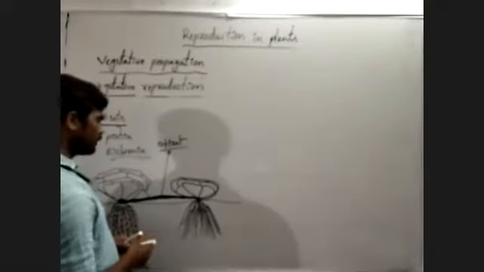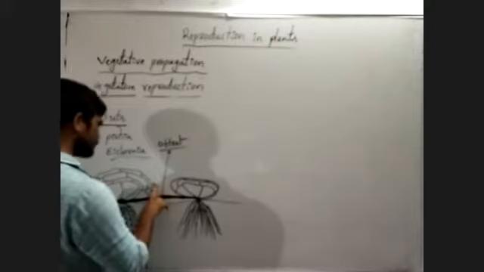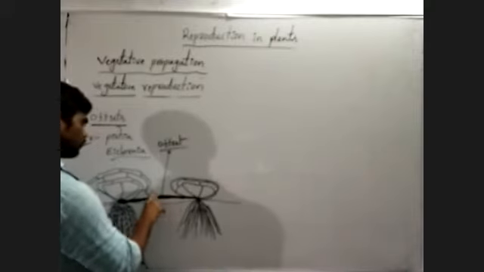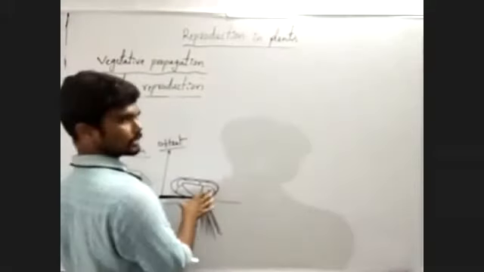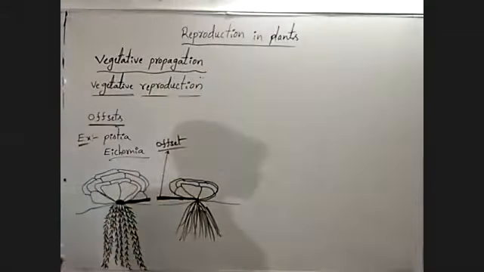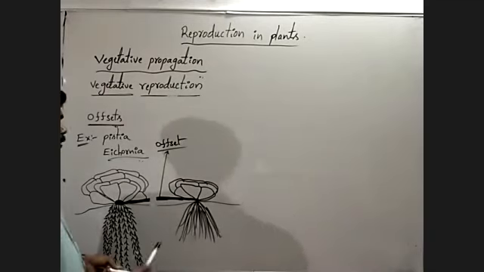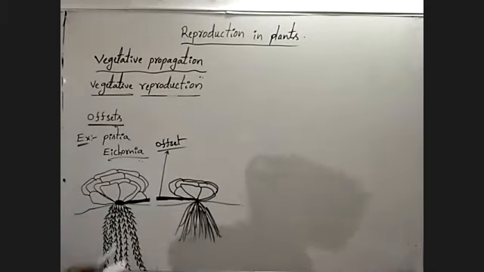Whenever this offset is broken off, this new plant can grow as an independent plant. This is the offset. Observe once.